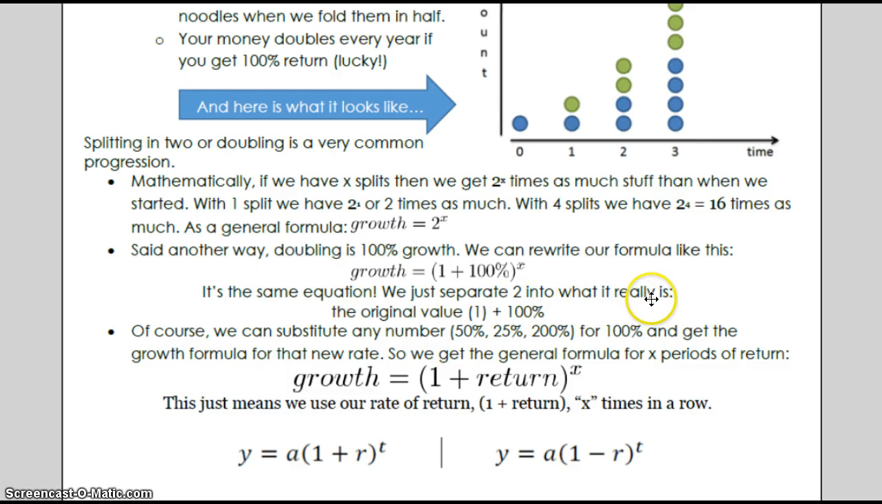We separate the 2 into what really is your original value, so 1 plus the 100%. So there's your 2. Of course, we can substitute any numbers, 50%, 25%, 200%, for the 100% and get that formula for the new rate of return.